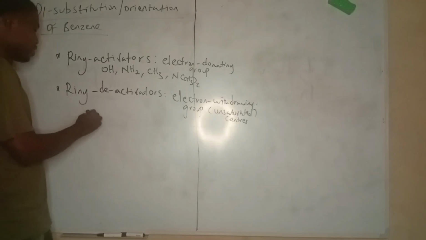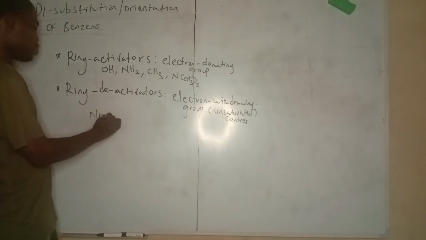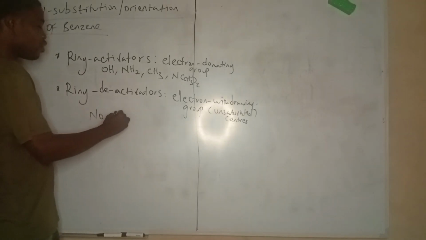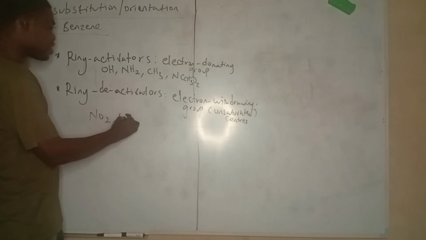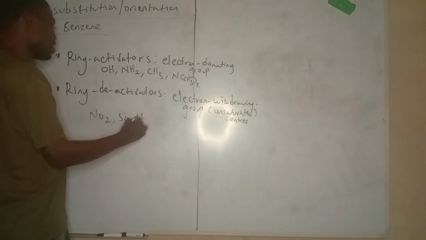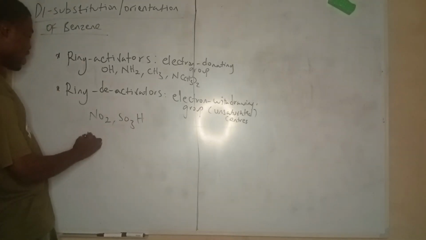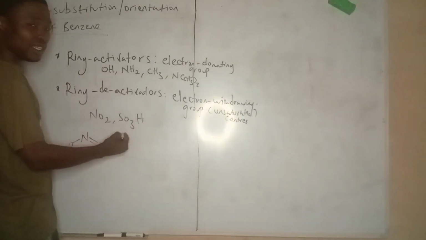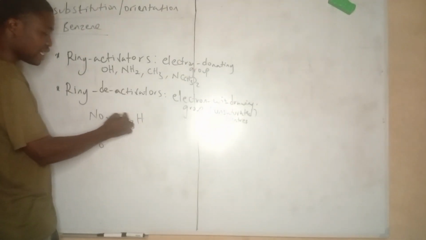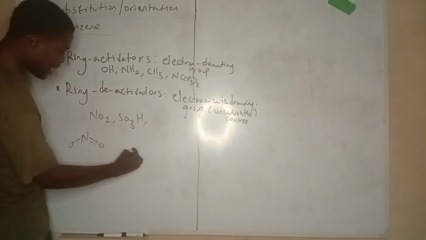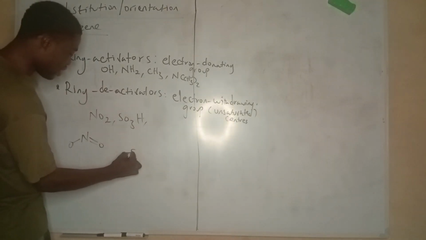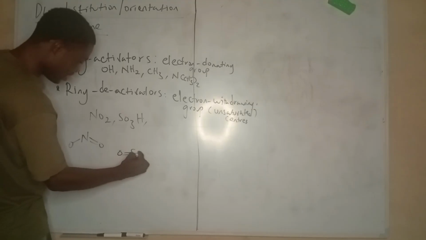Now for ring deactivators, we have NO2, an electron withdrawing group, and SO3H. If I draw the structures for you, NO2 is best drawn like this. It has one or more double bonds, so it is an unsaturated center. SO3H is the sulfonic acid group, and it is drawn like this.